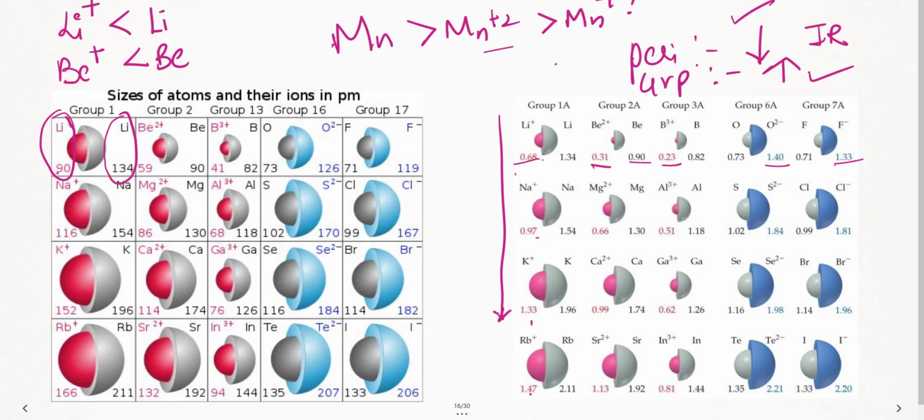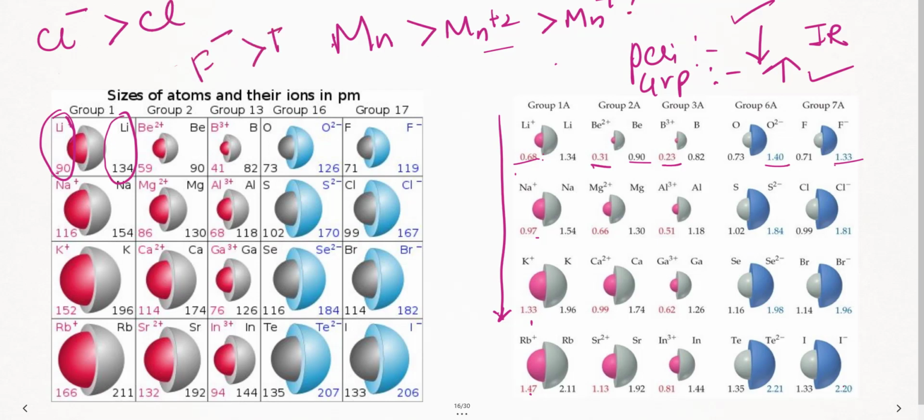Shall we add something else also in here? In this case for anions. Anions, let us write one order. For the cations we have written this. For the anions, let us take one order. Like for example, Cl minus is greater than F minus.